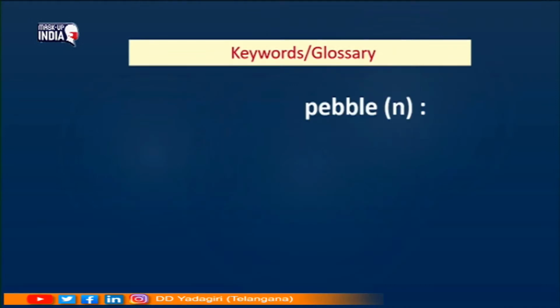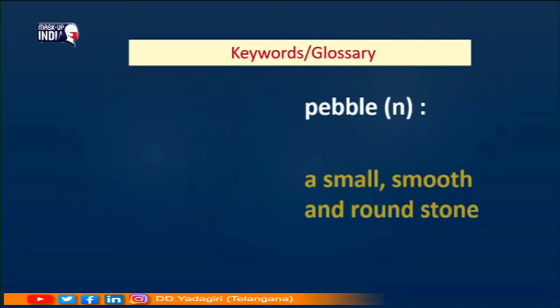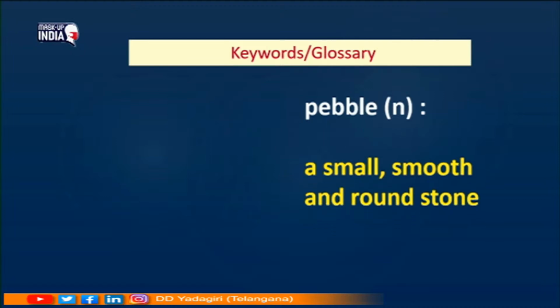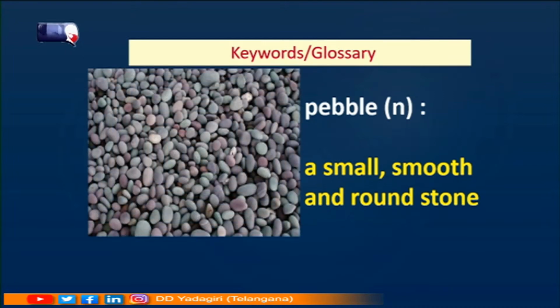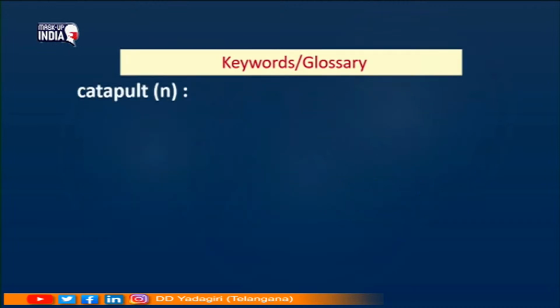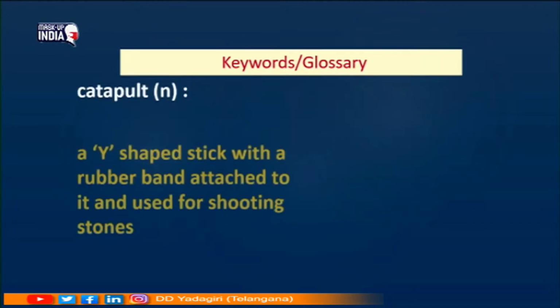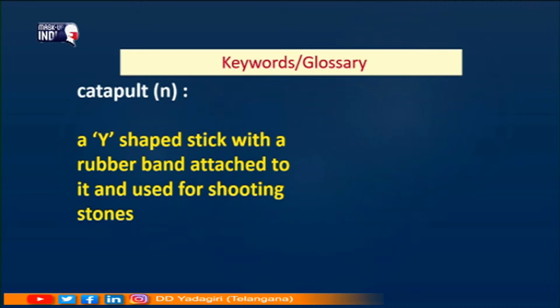Glossary. Pebble. Children, do you know what does pebble mean? Yes, a small, smooth and round stone. Look at this picture. Catapult. Have you ever heard the word catapult? Yeah, a Y-shaped stick with a rubber band attached to it and used for shooting stones.